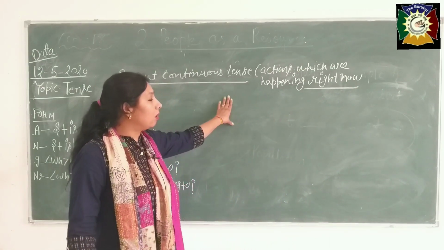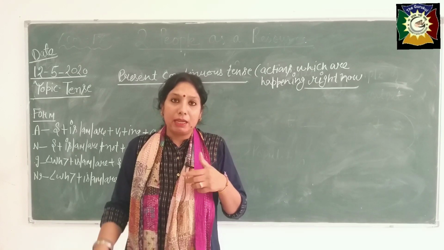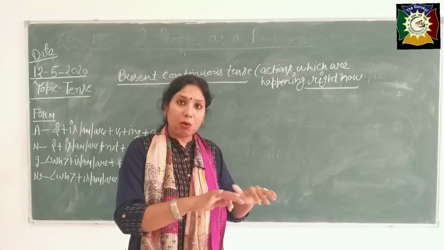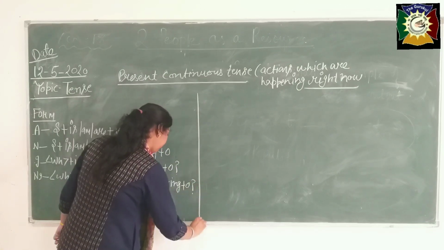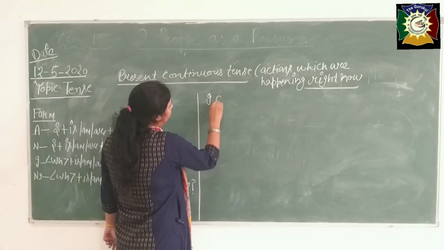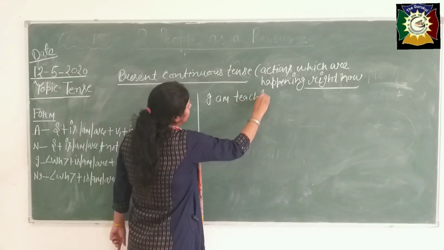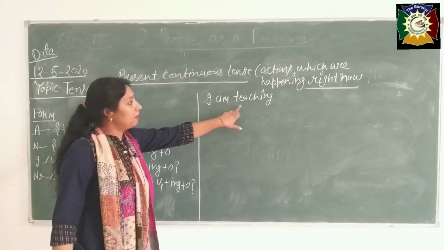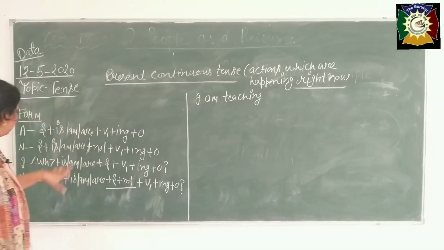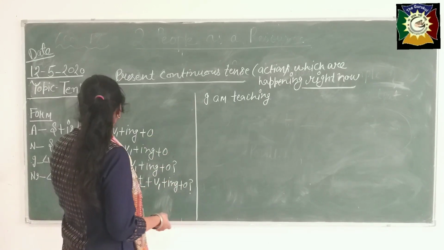See, first of all, what am I doing in front of you, beta? I am in action, right now I am doing something here. What am I doing? I am teaching. Is it clear, beta? This is the example of this: I am teaching. Now first of all, for affirmative sentences, take any example. This one also we can take here.